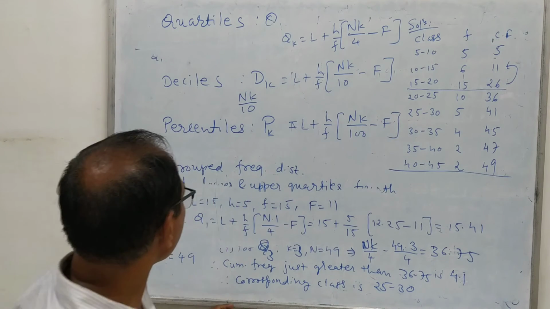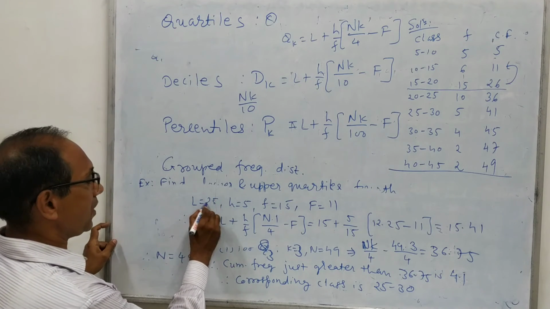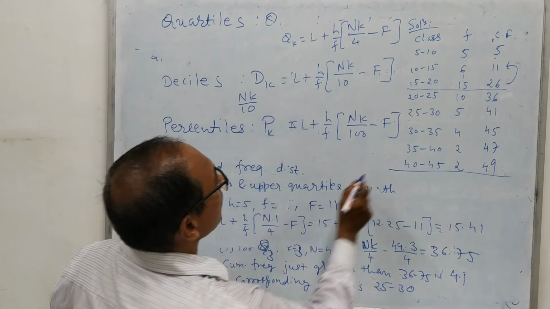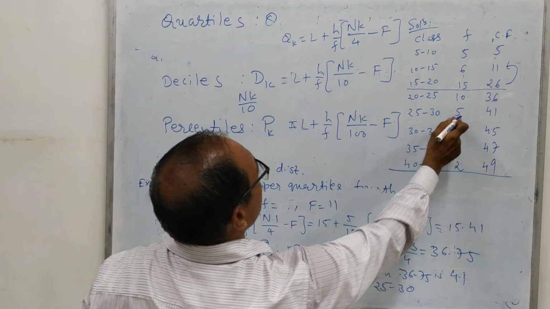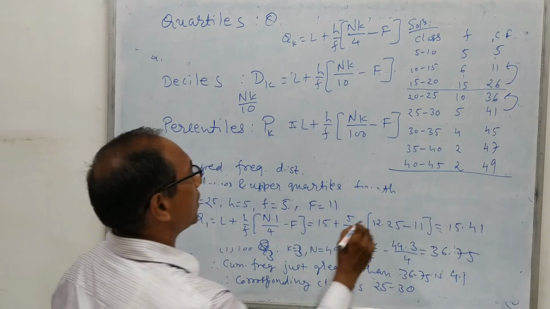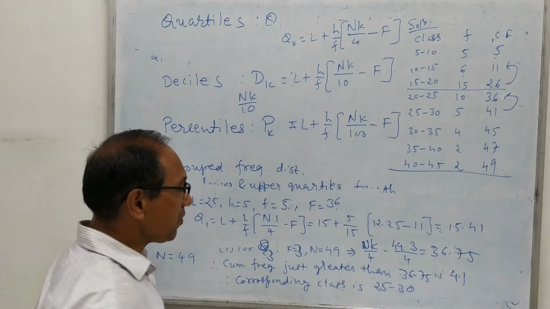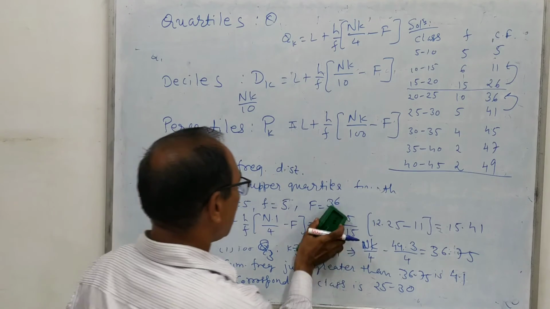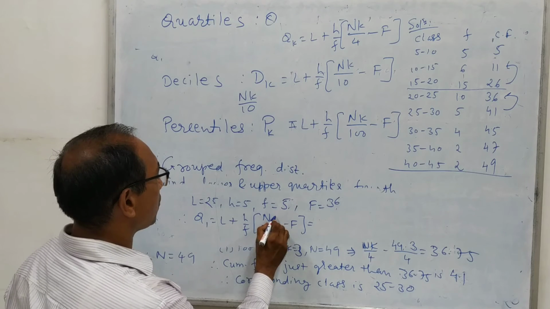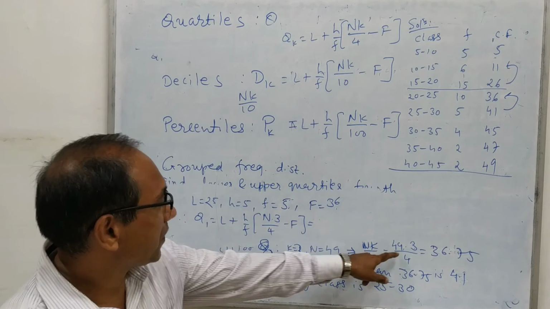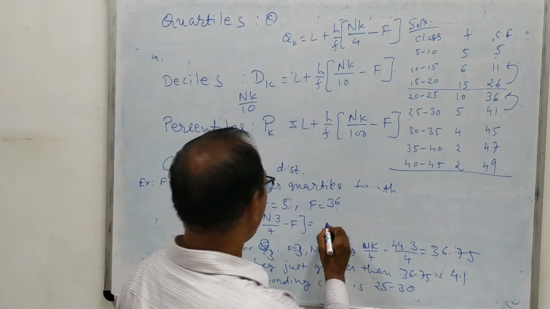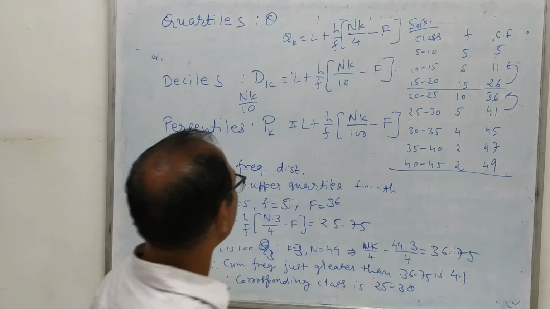Here L is 25, H is 5, small f is the corresponding frequency 5, and capital F is the frequency preceding 41, that means 36. If you put all these values in this formula with k equal to 3, you will get the answer 25.75. You can do this yourself.